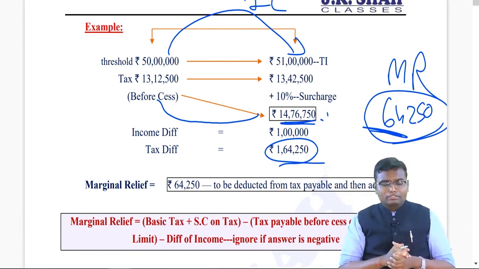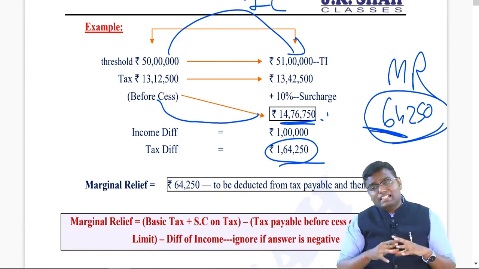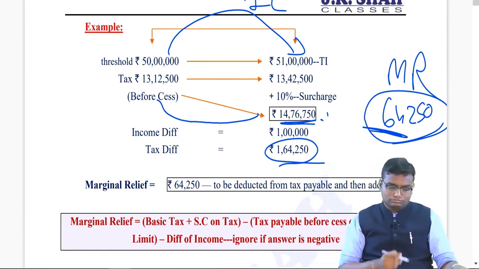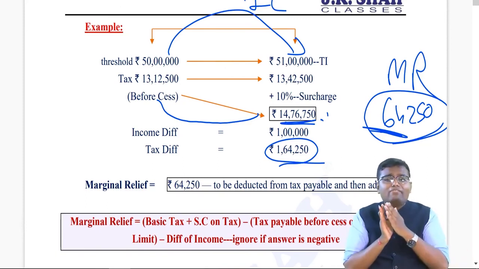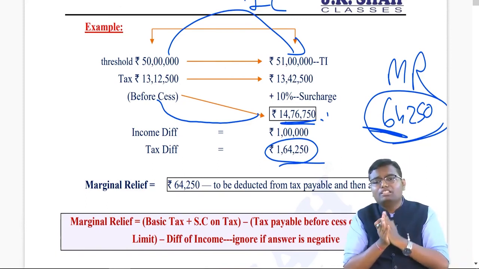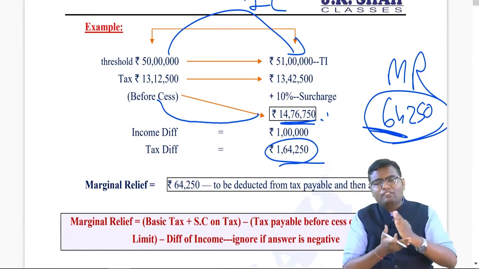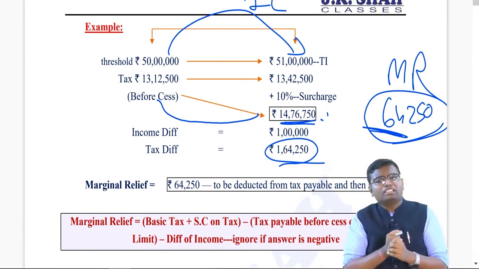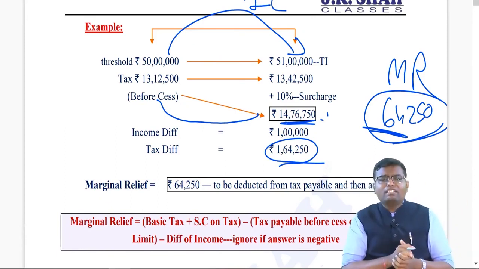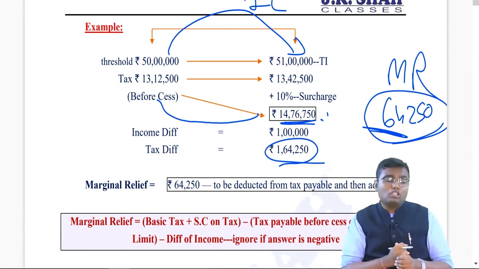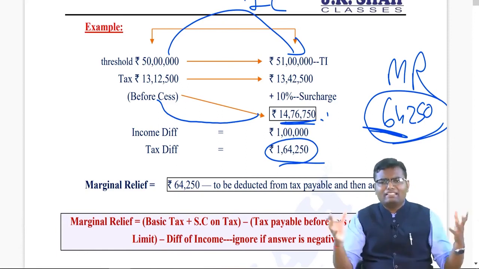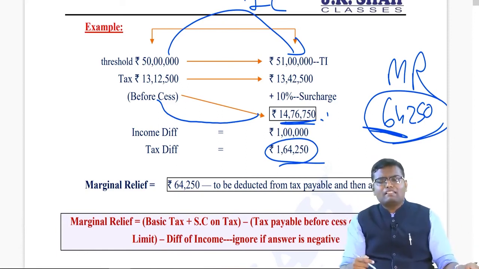Now understand, marginal relief will not apply in each and every case of surcharge. It will only apply when your total income is very near to the threshold limit. Threshold means 50 lakh, 1 crore, 2 crore, 5 crore. If your total income is very near, let's say 51 lakh, 52 lakh, 53 lakh. For 1 crore it may be up to 1 crore 10 lakh. For 2 crore it may be 2 crore 15 lakh, like that. Then you have to check the concept of marginal relief. Otherwise it is totally okay.